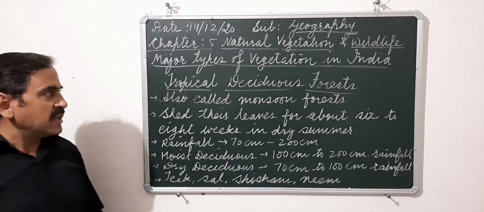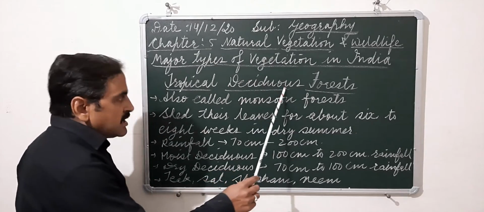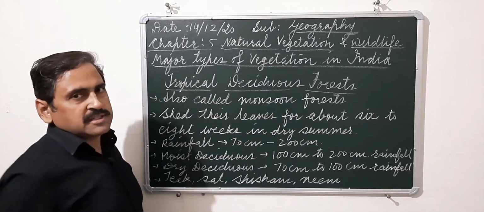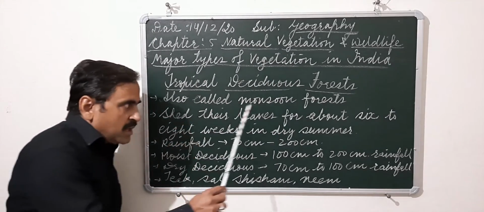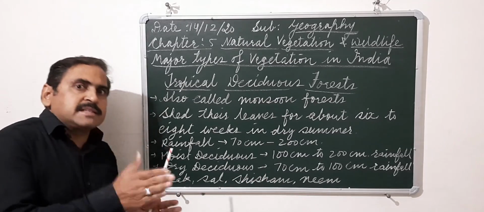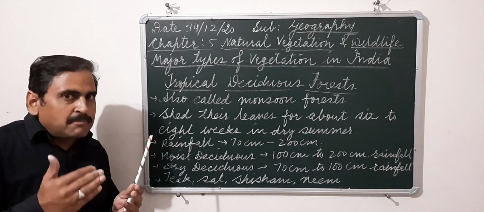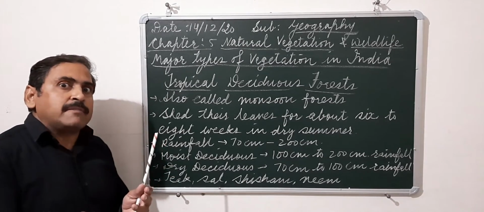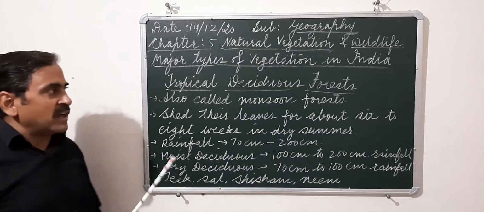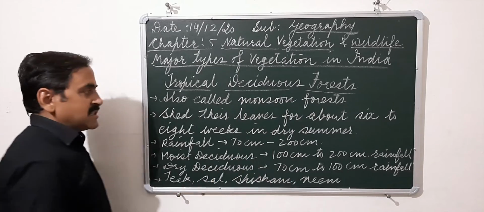Next to evergreen, we have deciduous forest. These deciduous forests are also called monsoon forest. They are called monsoon forest because in the dry seasons they shed all their leaves, and when the monsoon appears, when the rainfall comes, they again become green, and that's why they are also termed as the monsoon forest.